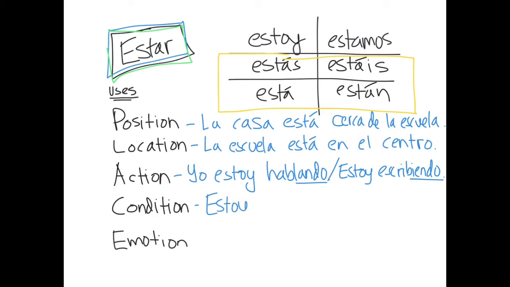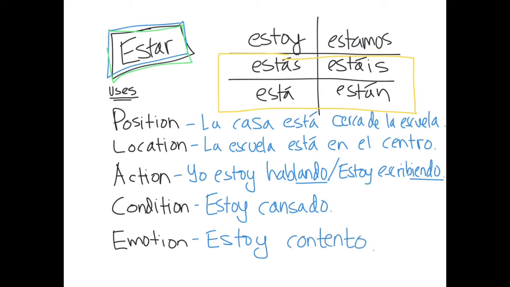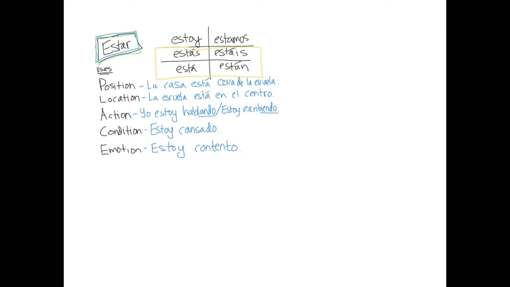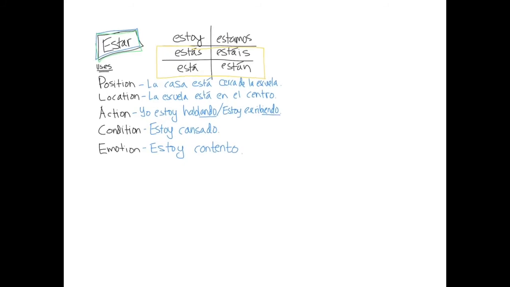Then we've got condition. This can be a physical thing, so estoy cansado, I'm tired. Then we've got emotion. Estoy contento, I'm content or happy. All of these situations use estar. Keep in mind with condition that it's not just people, but objects, like a door could be open or closed. That's a condition of the door. That would use estar as well. So we have these scenarios that all use estar.